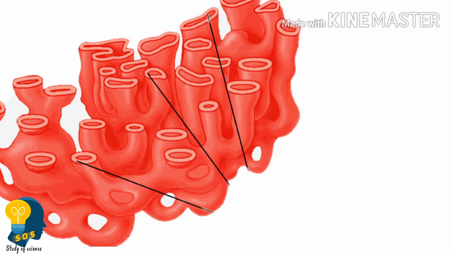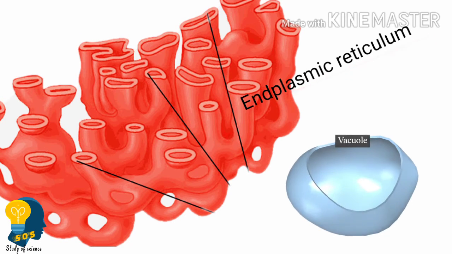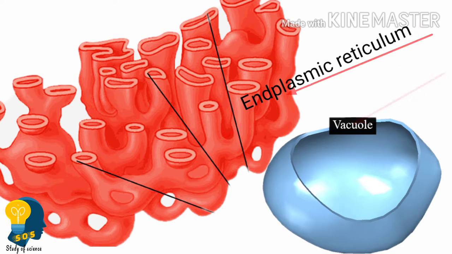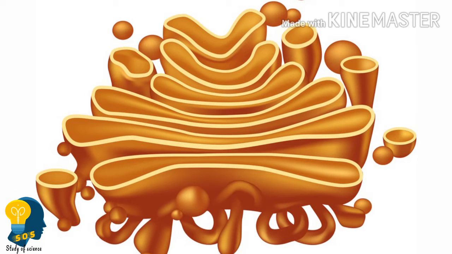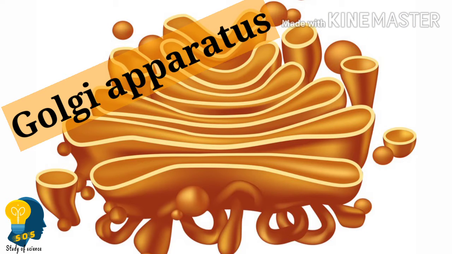Dear children, in the previous session, we have understood the cell organelles, endoplasmic reticulum and vacuoles. In this session, now I will explain the next cell organelle, that is Golgi apparatus. Then what is meant by Golgi apparatus? Golgi apparatus is a type of cell organelle.